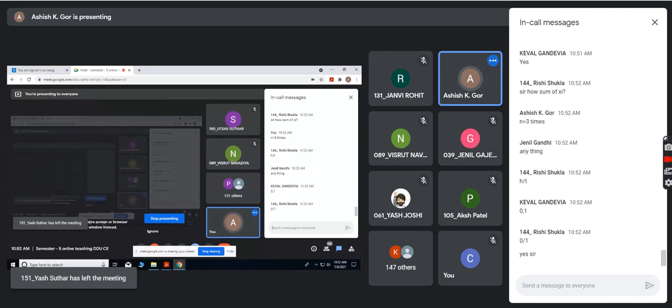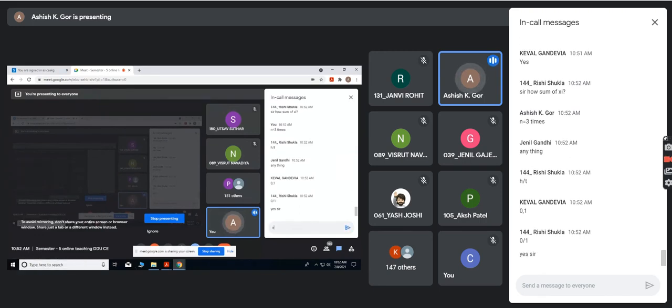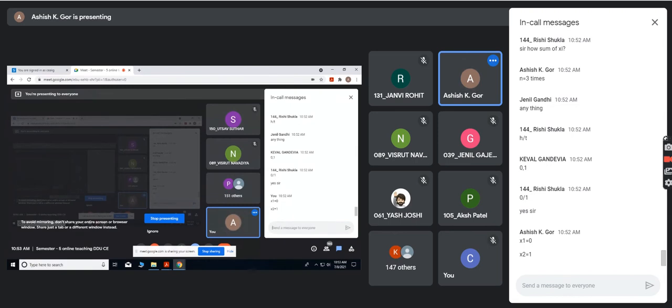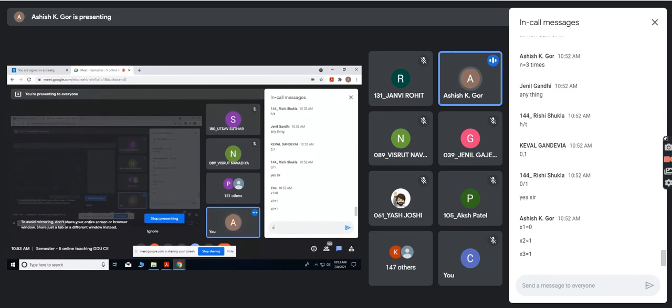Yes. Okay. So x1 would be 0 or 1. So let us say x1 is 0. Then you do it a second time, so x2 is again 0 or 1. Let us assume it is 1 now. And now the third time x3 is again 1. Now if you do x1 plus x2 plus x3, you are getting 0 plus 1 plus 1, which is 2.